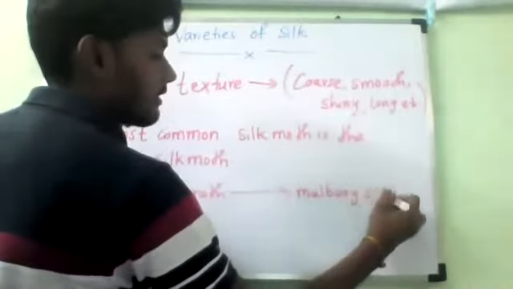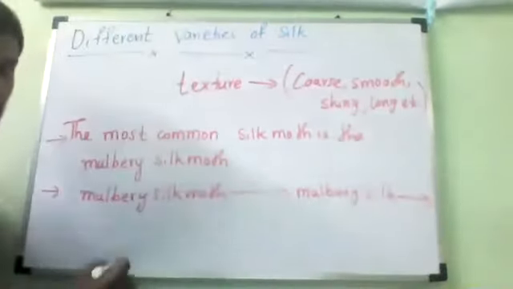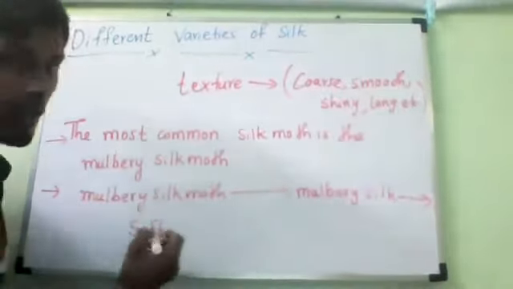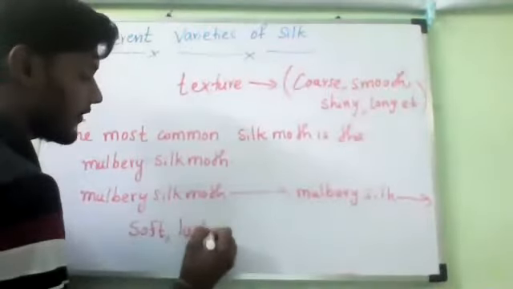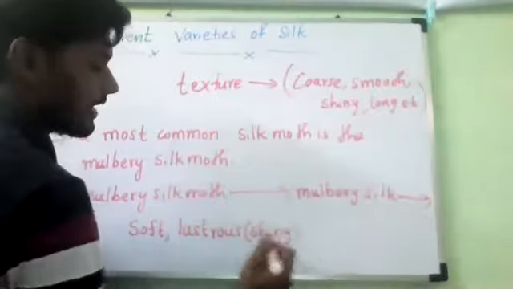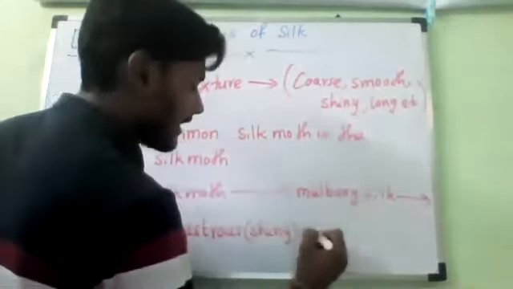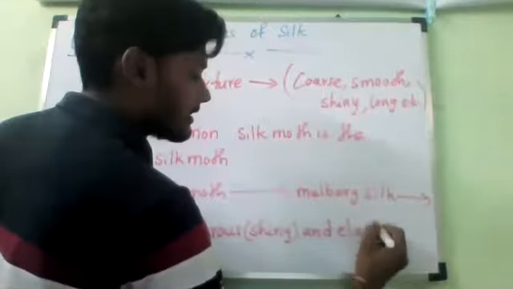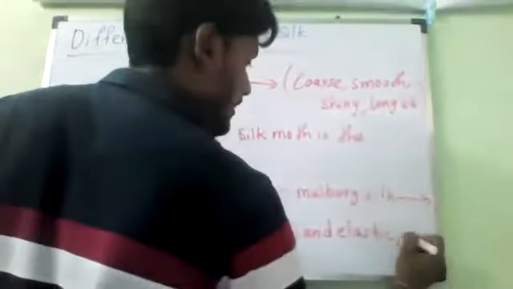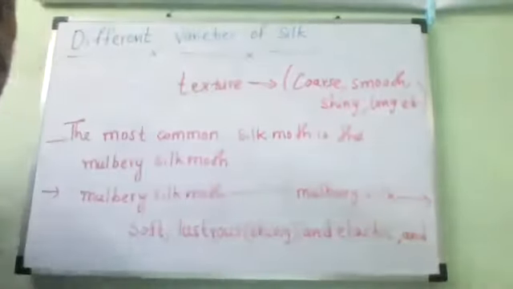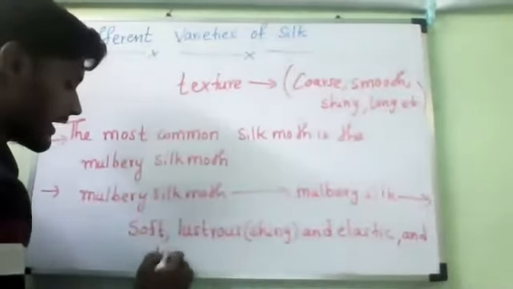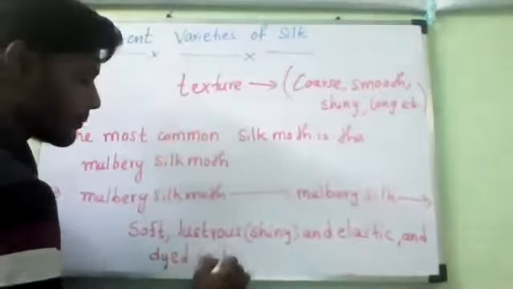Characteristics of mulberry silk: it is very, very soft, lustrous, meaning shiny, and elastic, and can be dyed in beautiful colors.